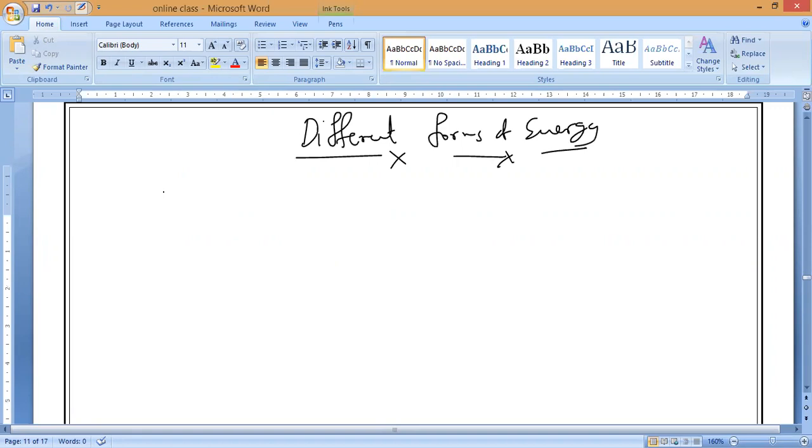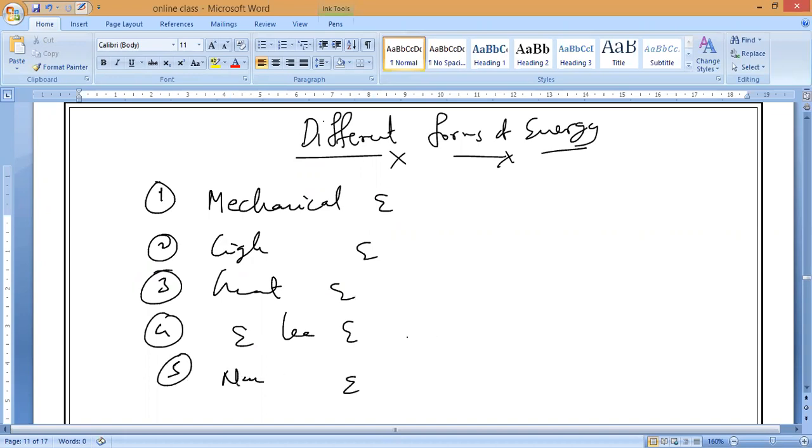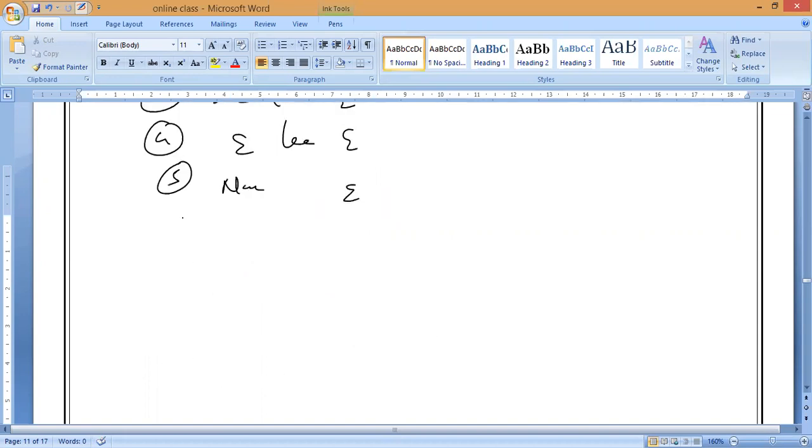Mechanical energy, solar energy, wind energy, muscular energy. Very good. Let me take the first one: mechanical energy. Yes. Second one, light energy. Third one, heat energy. Fourth one, electrical energy. Fifth one, nuclear energy.